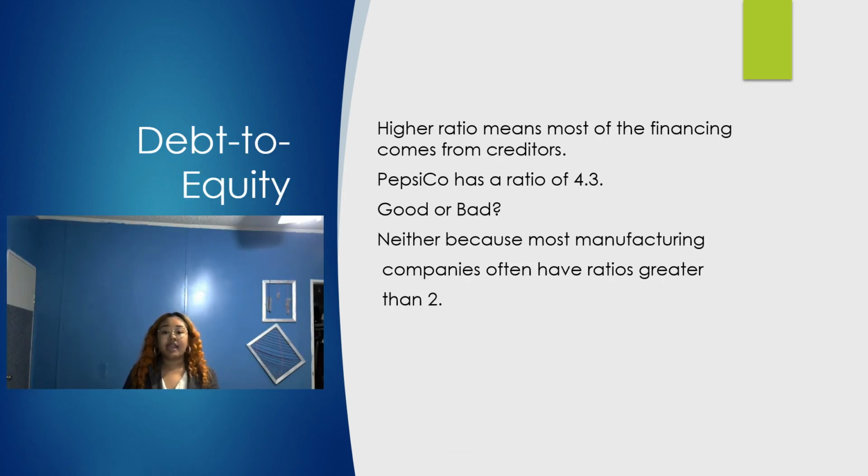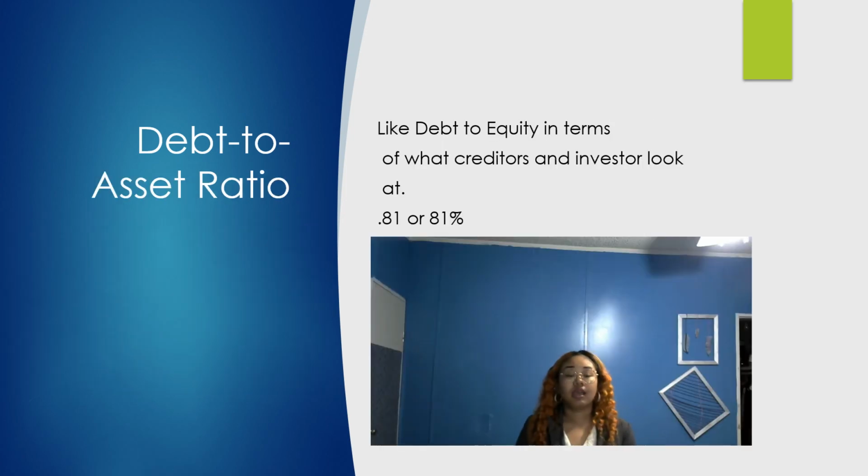The debt to equity of PepsiCo is 4.3. This is calculated by dividing total liabilities by common shareholders' equity. Most financial and manufacturing companies have high ratios. The debt to assets ratio shows how much of a company's assets are financed by debt. It's calculated by dividing the total liabilities by total assets. Creditors like to use this ratio to see how much debt a company already has.